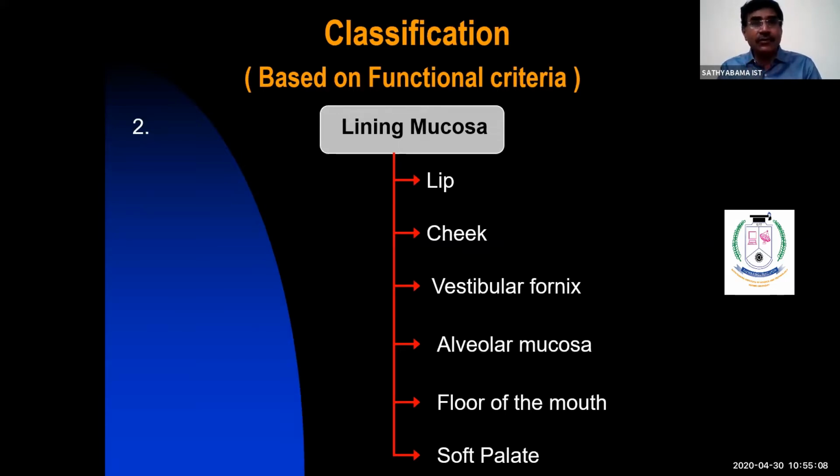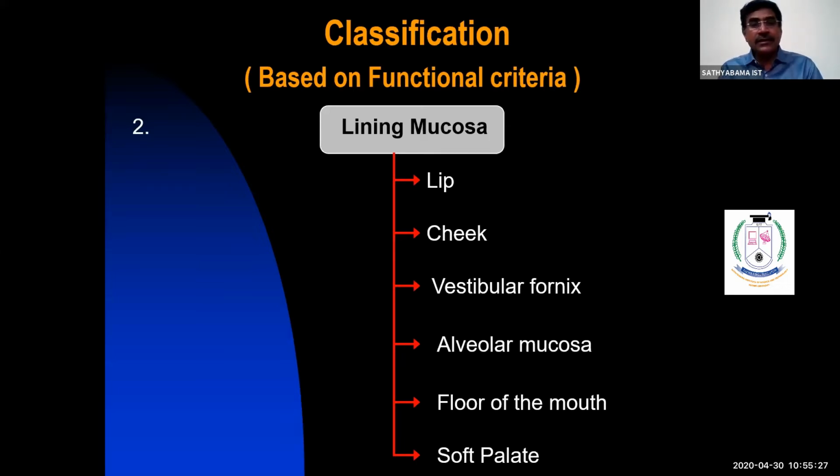Lining mucosa is the area with less exposure to mechanical force and compressive stresses. Lip, cheek, vestibular mucosa, alveolar mucosa, floor of the mouth, and soft palate are the examples of lining mucosa.